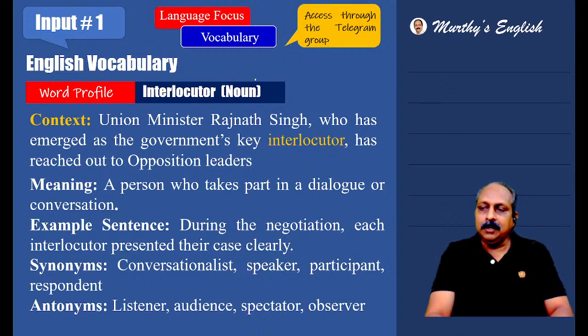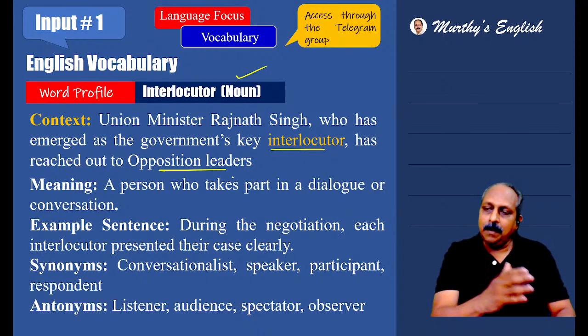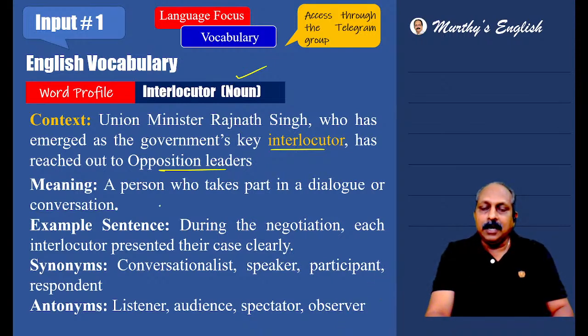Interlocutor, we got last year, Mr. Ravi, the governor of a particular northeastern state. One particular editorial I remember, we got this word. Part of speech, noun. Union Minister Rajnath Singh, who has emerged as the government's key interlocutor, has reached out to opposition leaders. Has emerged as a government's key interlocutor, has reached out to opposition leaders, means as a mediator, you can say. And let us see the meaning.